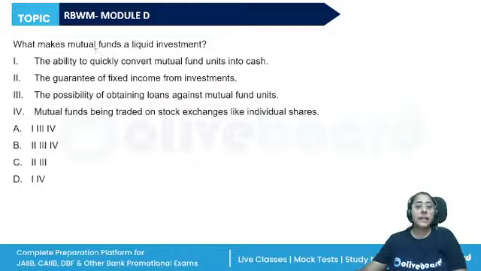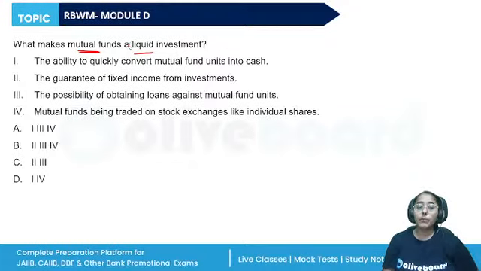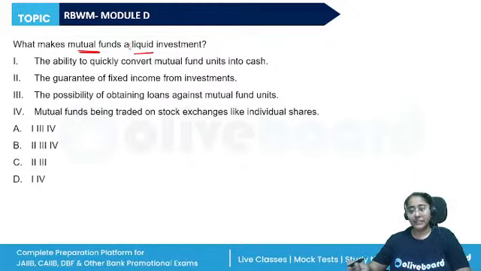Then, what makes mutual funds a liquid investment? Mutual fund basically is a collective investment. It pools the savings from a number of investors who share a common financial goal. Then the asset management company invests the pool created in various market instruments like shares, debentures, and other securities. And the investors are known as the unit holders. They share a profit or loss in proportion to their investments.